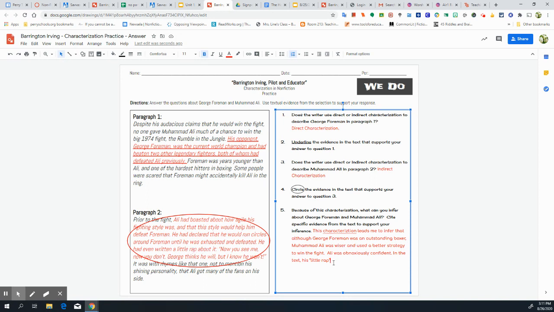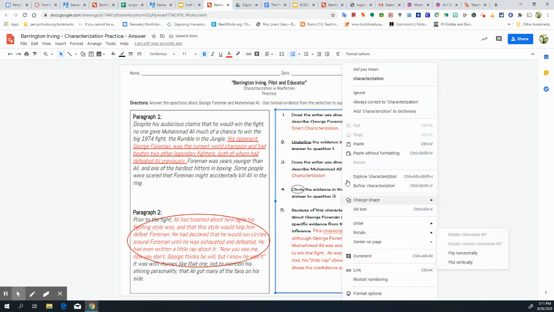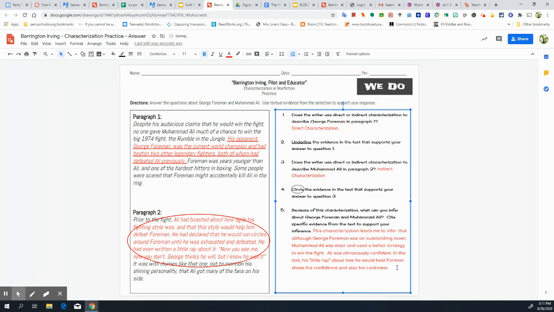His "little rap" about how he would beat Foreman shows his confidence and also his cockiness. Okay? And again, my fingers did not want to type out characterization there. All right, so right there is our answer.